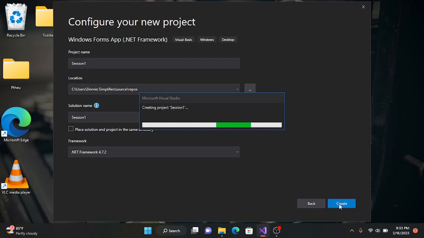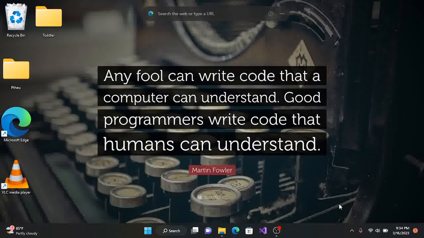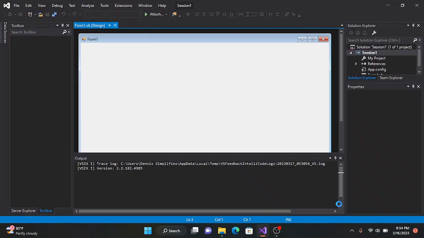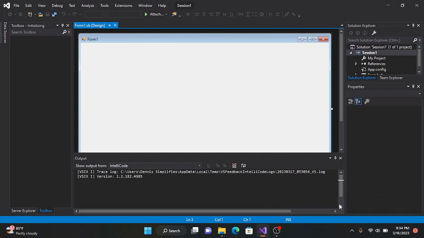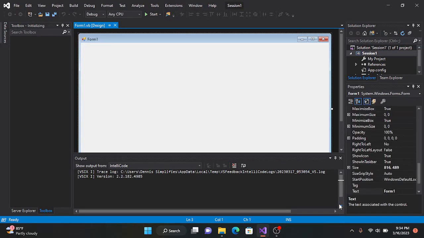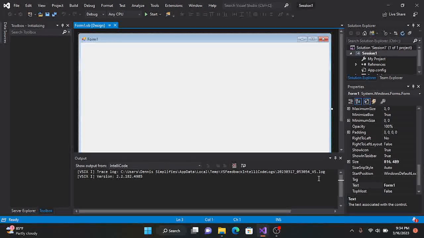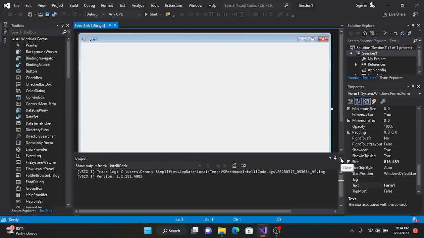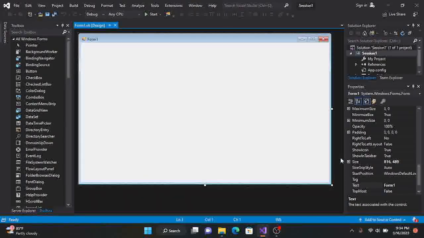So depending on the specifications of your computer or your laptop, it also depends on how fast things run when you are using Visual Studio. So from here, it's going to open up so that we see our Windows form app. So as you can see here, we have our first form, which is Form1. I'm going to close this pane here and we'll talk more about it later.